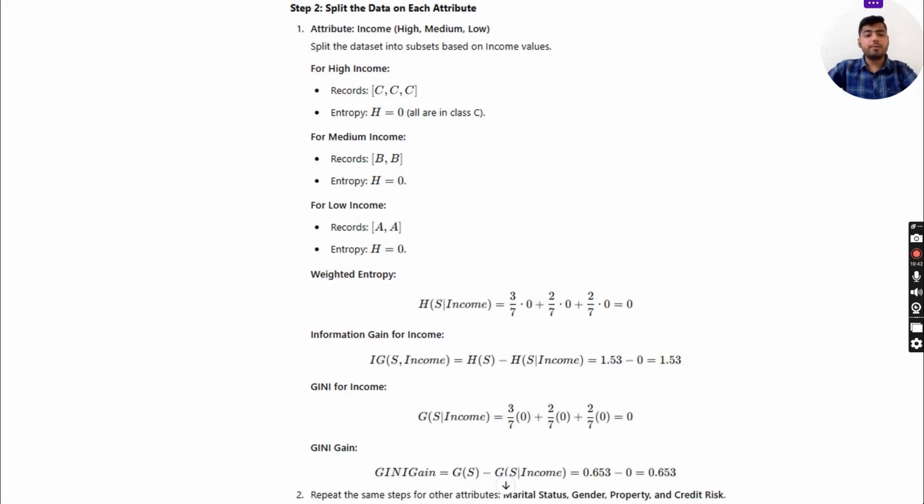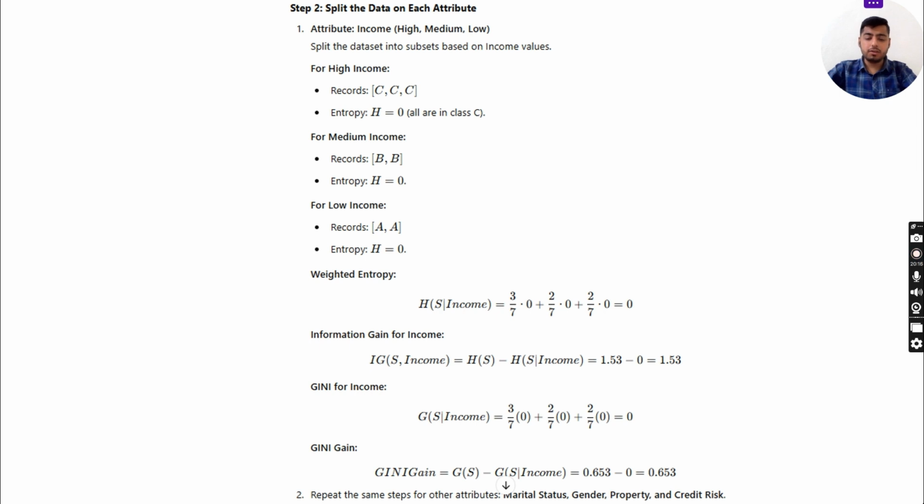Now, step 2 is split the data on each attribute. Attribute income: high, medium, low. Split the dataset into subsets based on income values. For high income, records C, C, C, entropy H is equal to 0. All are in class C. For medium income, records B, B, entropy H is equal to 0. For low income, records A, A, entropy H is equal to 0. Weighted entropy H of S income is equal to 3 by 7 times 0, and all are 0, so the answer will be 0. So weighted entropy will be 0.